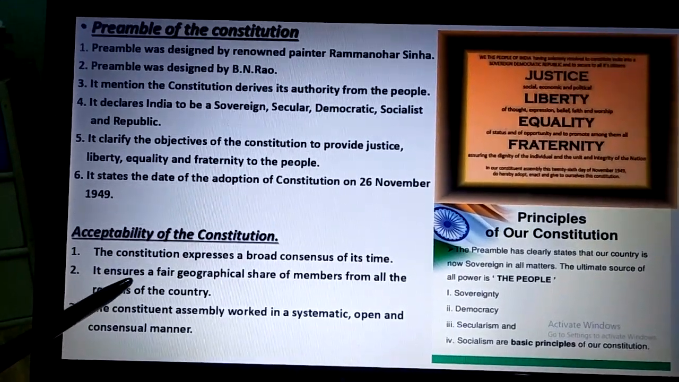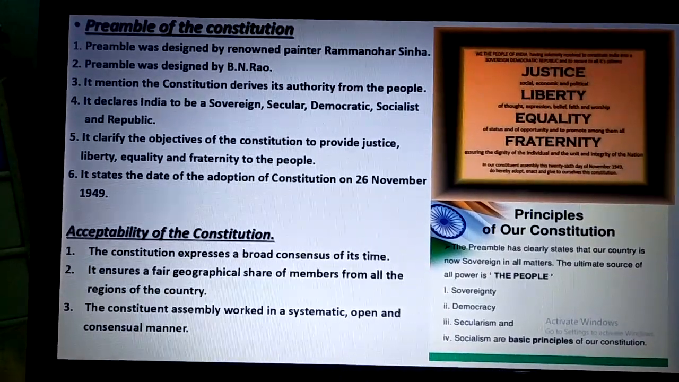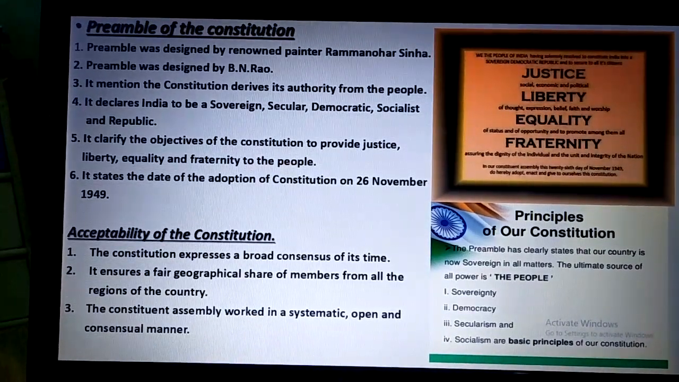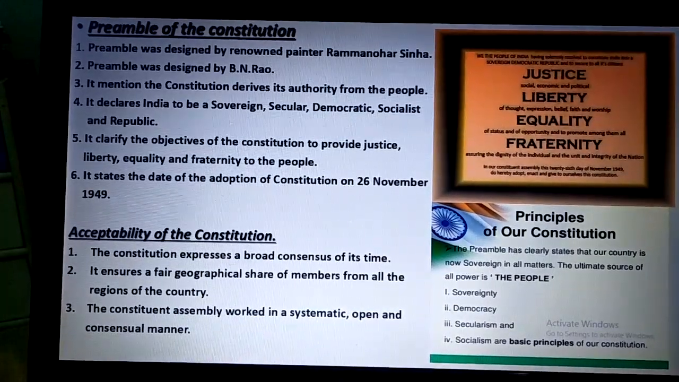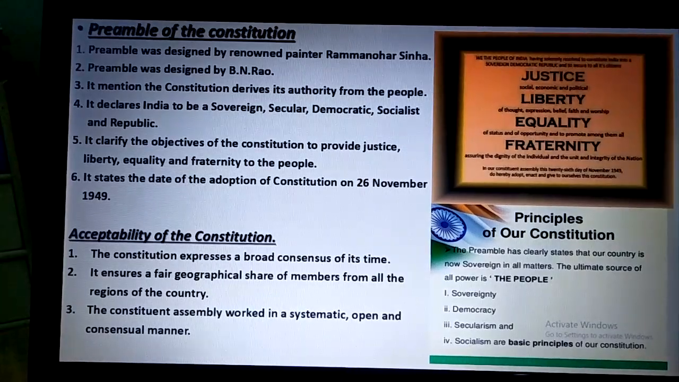Acceptability of the Indian Constitution. We have accepted the Constitution without any objection because of its features, which included the interest of each and every section of the society.